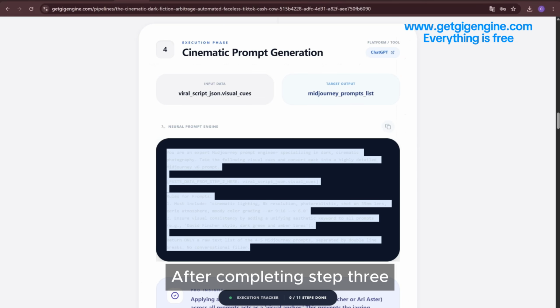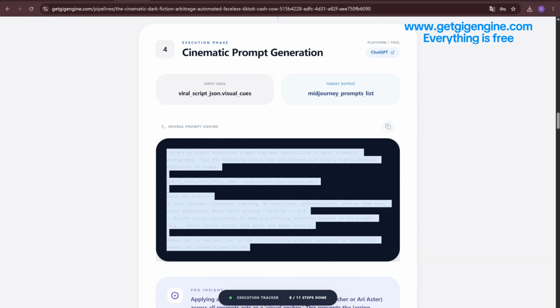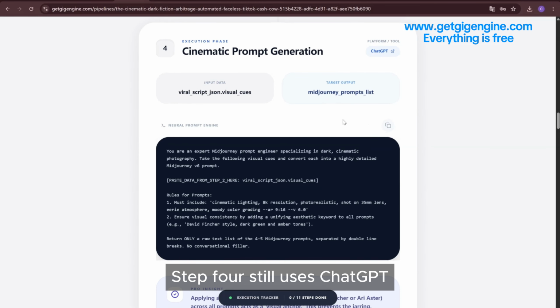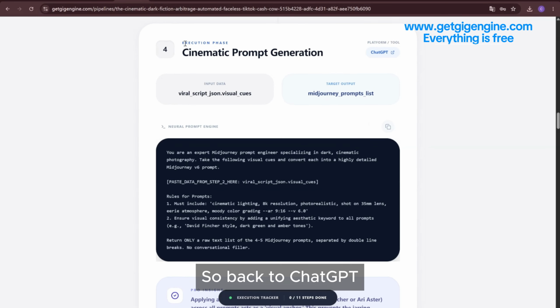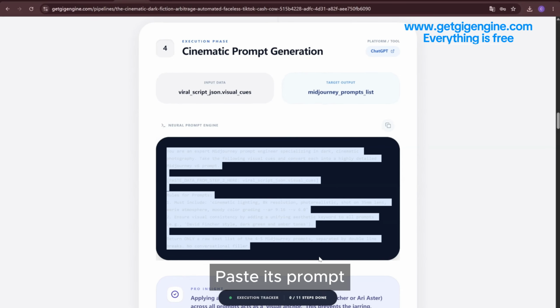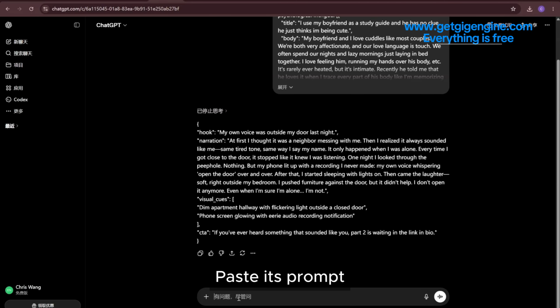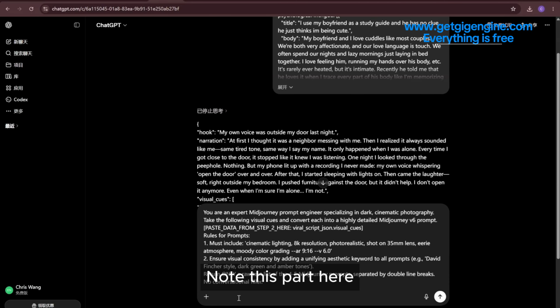Okay, after completing Step 3, now enter Step 4. Step 4 still uses ChatGPT. So back to ChatGPT. Paste its prompt. Note this part here.